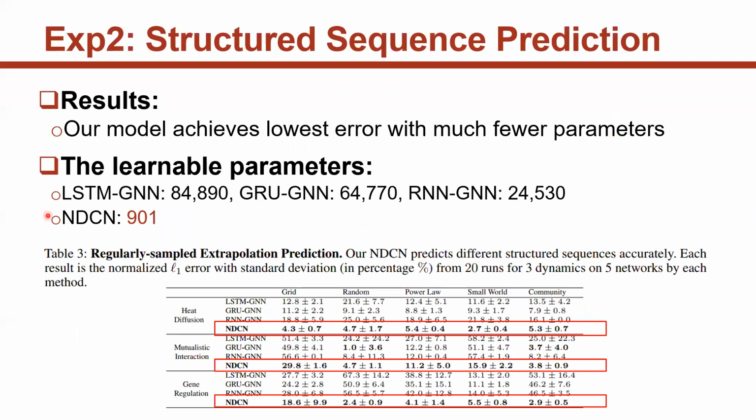We can see LSTM-GNN, GRU-GNN, and RNN-GNN have many parameters. Because GRU is simpler than LSTM, and RNN is simpler than GRU, we can see their parameters decrease gradually. However, our NDCN can achieve the lowest errors with a very small number of parameters compared to the baseline models.